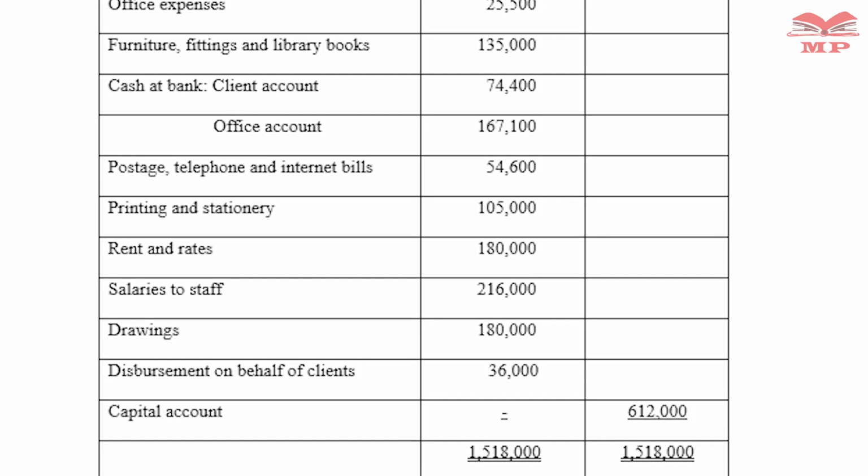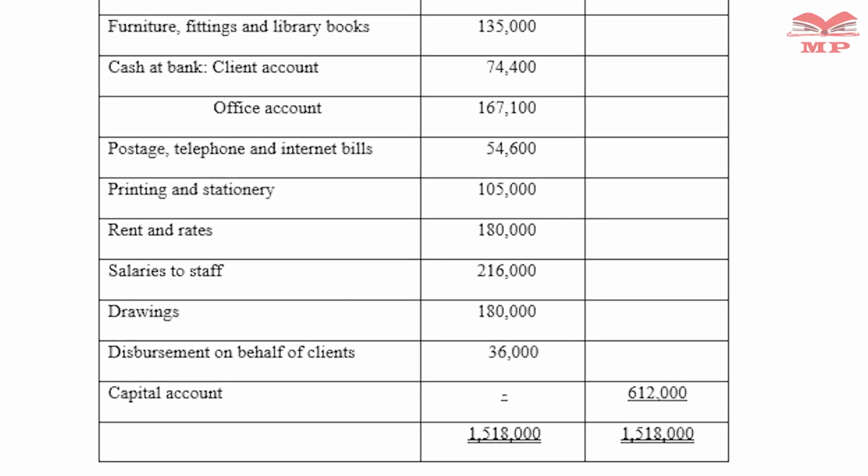Bills, which is an amount of 54,600. And then we have printing and stationery, which is an amount of 105,000.